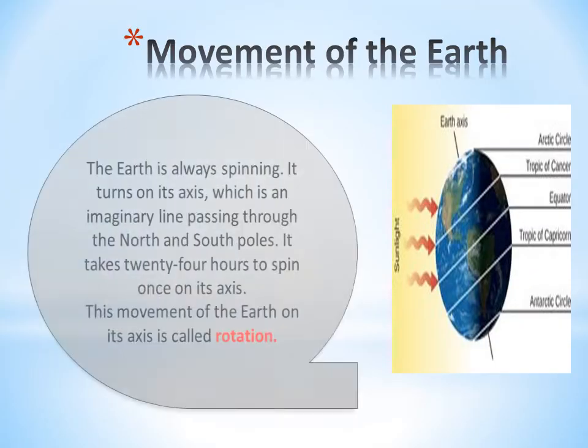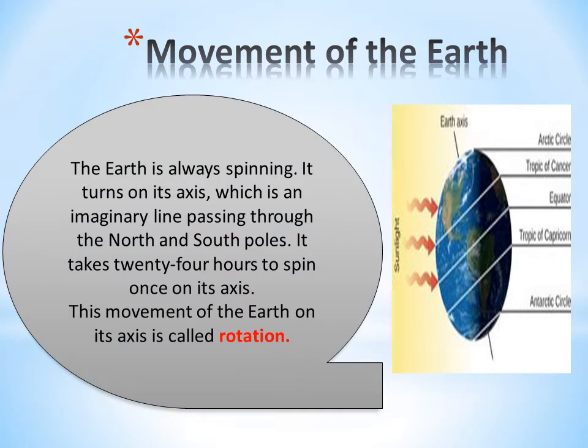Movement of the earth. The earth is always spinning. It turns on its axis, which is an imaginary line passing through the north and south poles. It takes 24 hours to spin once on its axis. This movement of the earth on its axis is called rotation.